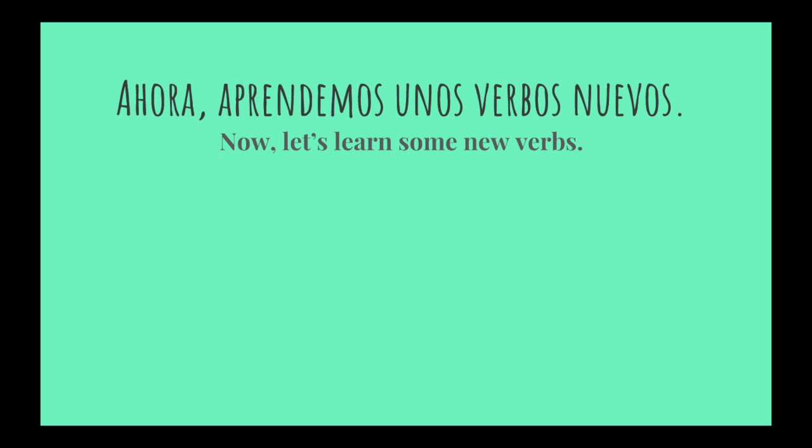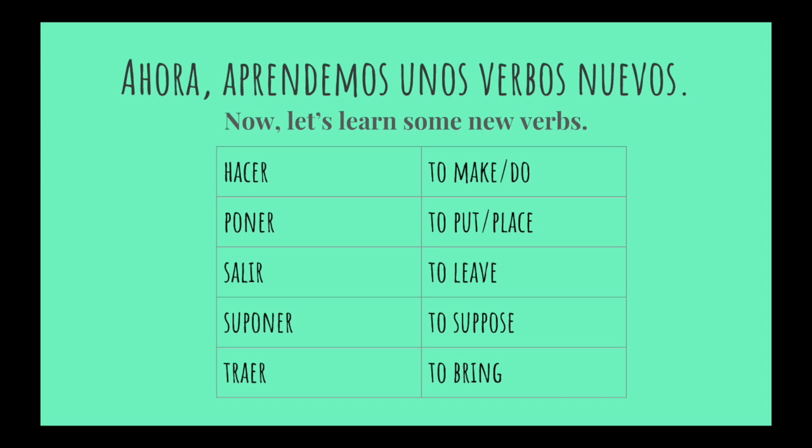Ahora aprendemos unos verbos nuevos que cambian en la forma yo. Hacer means to make or do. Poner means to put or place. Salir means to leave. Suponer means to suppose. And traer means to bring.